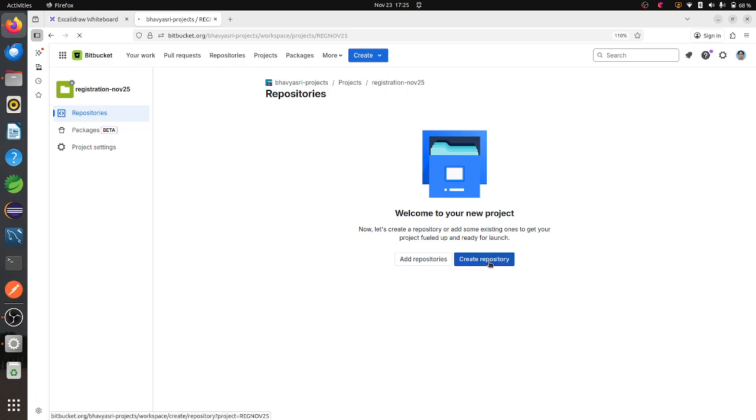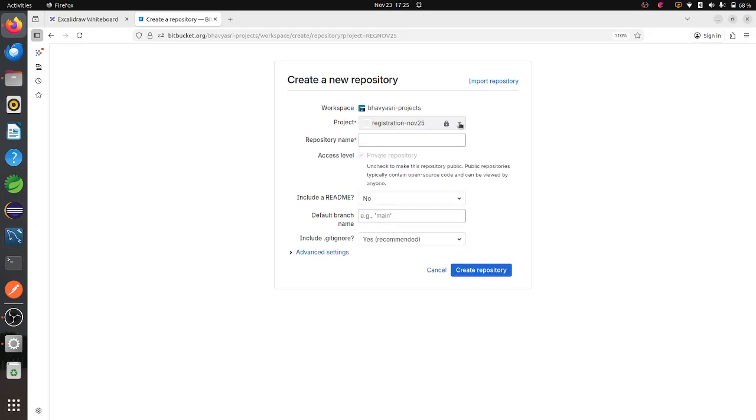First of all, I'll create a repository. Here I have to select this one. It is already selected. Then I have to select the repository name. So here I'll write something, user registration. Some sample thing I was creating. So I'll just click on this one.